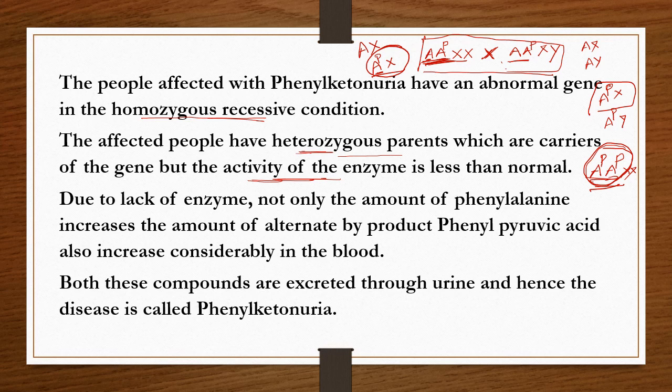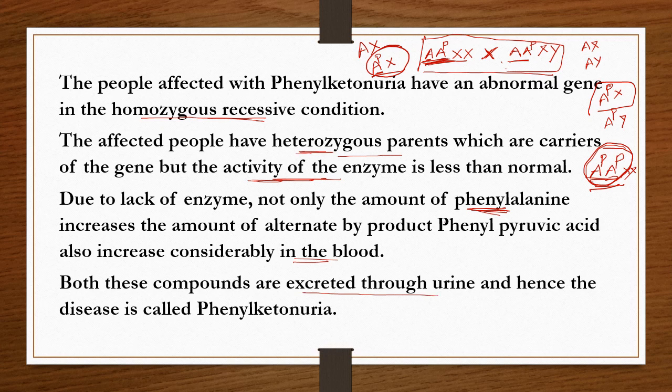So what we said in the previous slide, phenylalanine converts into tyrosine in the presence of the enzyme. In the absence of that enzyme, phenylalanine converts into phenylpyruvic acid. Both these compounds accumulate in the blood, and are excreted through the urine.